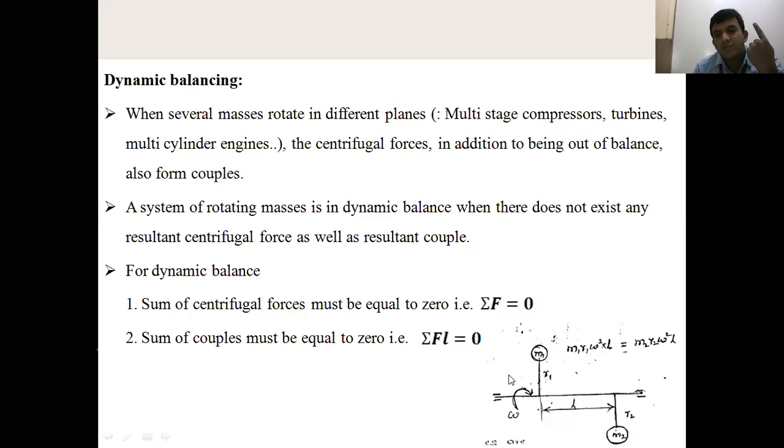One is that the vector sum of all the forces is equal to 0. The second is that the vector sum of all the moments or couples about an arbitrary point is equal to 0. That is the condition for dynamic balancing.